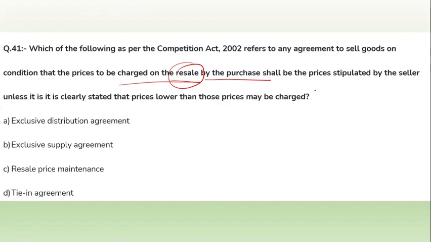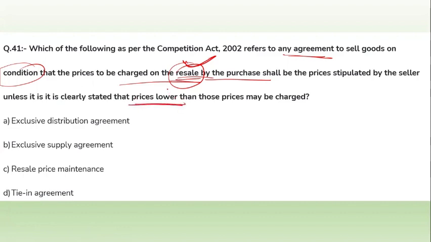So this question is talking about an agreement to sell on the condition that there is a price for the resale, and they want to lower the price.